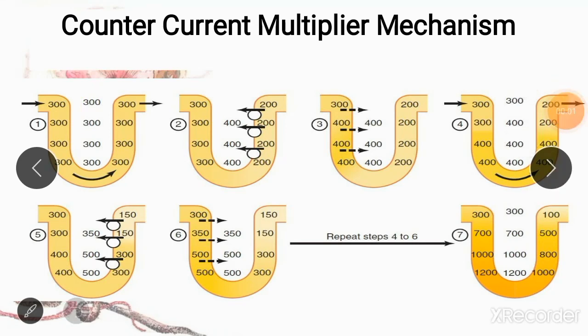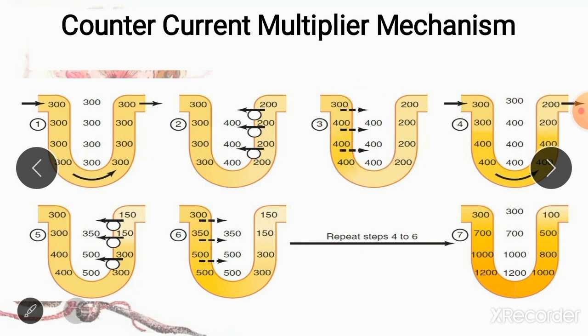Now the thick ascending limb is going to pump out ions from the nephron into the renal interstitium till there is a difference of 200 milliosmoles between the two, and in the next step your descending limb is going to lose water and equate its osmolarity to that of the interstitium.